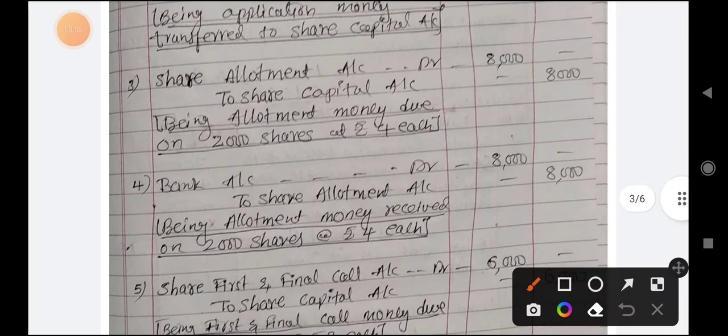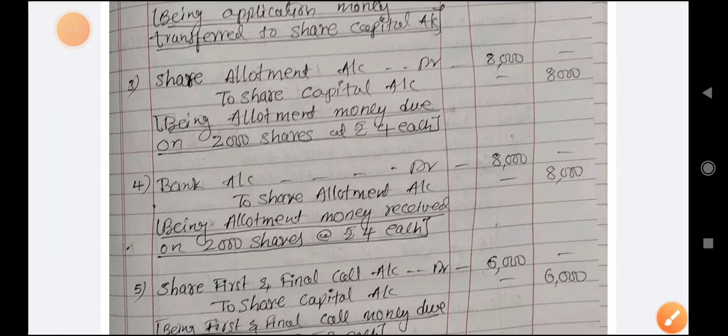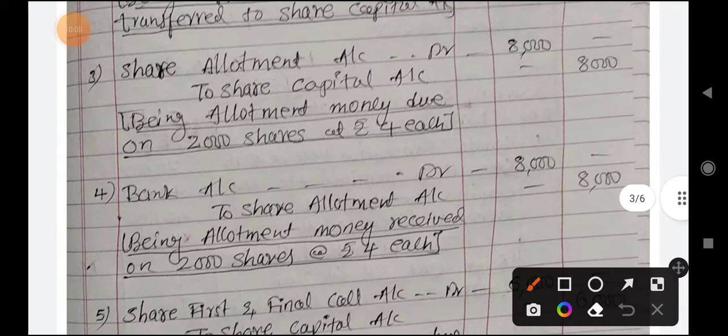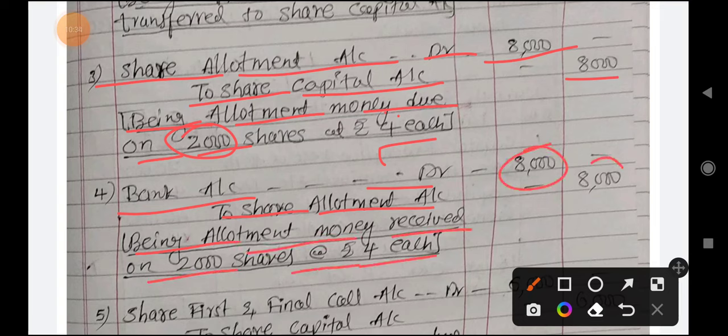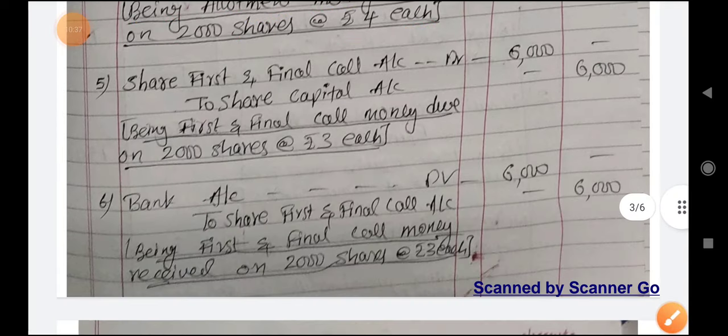Next, always remember, first when we make a call, due entry we will record. So due entry for allotment: share allotment account debit to share capital account, being allotment money due on 2000 shares at rupees 4, 4 twos are 8, so 8000 debit and credit. When allotment money is received, bank account debit to share allotment account, being allotment money received on 2000 shares at rupees 4 each, 8000. Here the allotment story ends.